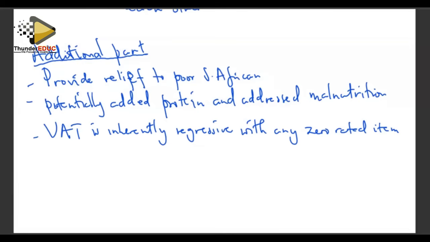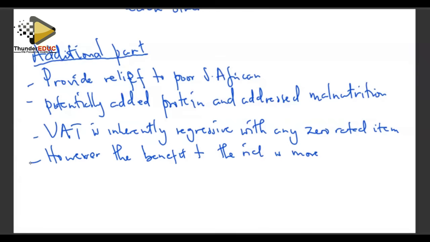Right. And also we look at it on the other side. The benefit to the rich is far larger as they consume larger quantities of zero rated goods. Despite this, however, the benefit to the rich is more.